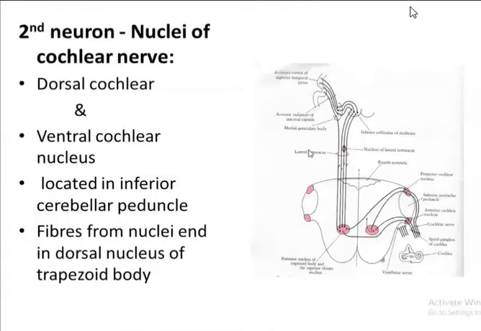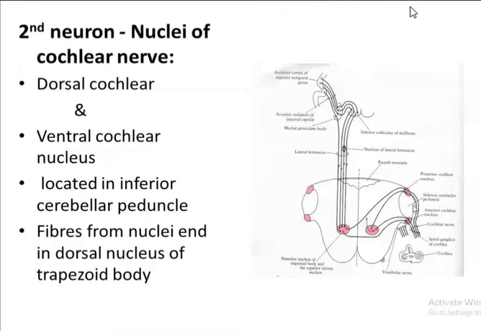Now the second neuron lies in the nuclei of the cochlear nerve. You can see here the spiral ganglion of the cochlea, and this is the inferior cerebellar peduncle. Within the inferior cerebellar peduncle lie the nuclei of the cochlear nerve. The anterior part is the ventral cochlear nerve nuclei, and the posterior part is the dorsal cochlear nerve nuclei. So there are two cochlear nerve nuclei, and they lie within the inferior cerebellar peduncle.